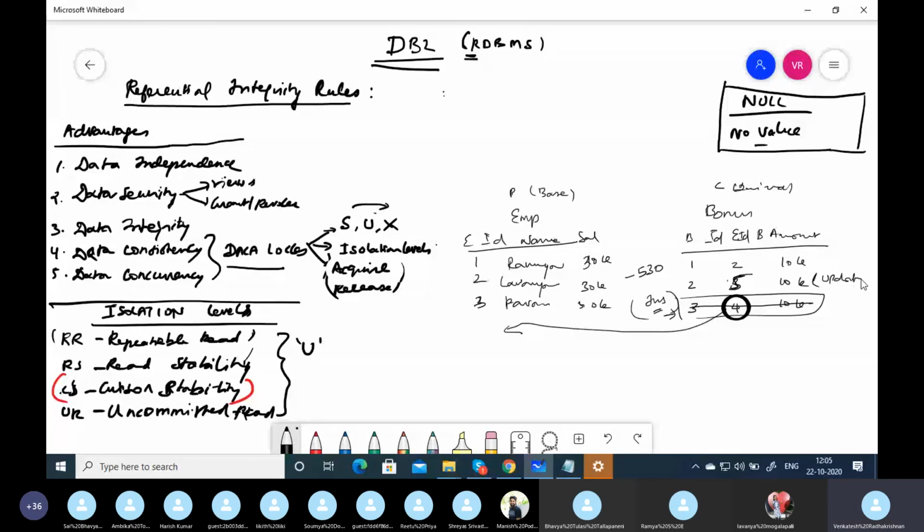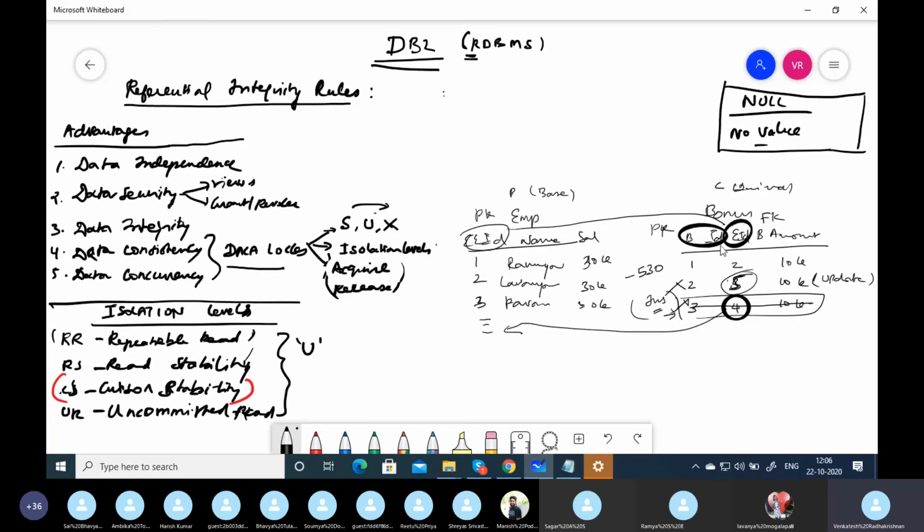Updating this. Is 5 an employee ID or not? No. Again, this is also incorrect. When you define employee ID, you are connecting employee ID with this employee ID. You are making employee ID a foreign key. This is a parent key, a primary key in one table. Here, this is a foreign key. It's a primary key of another table.